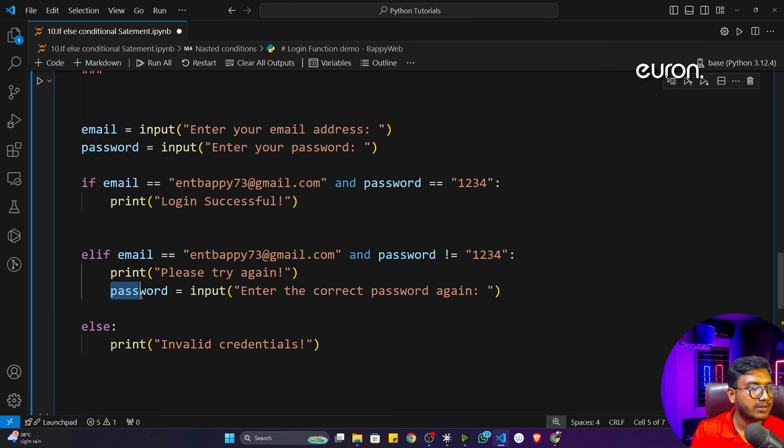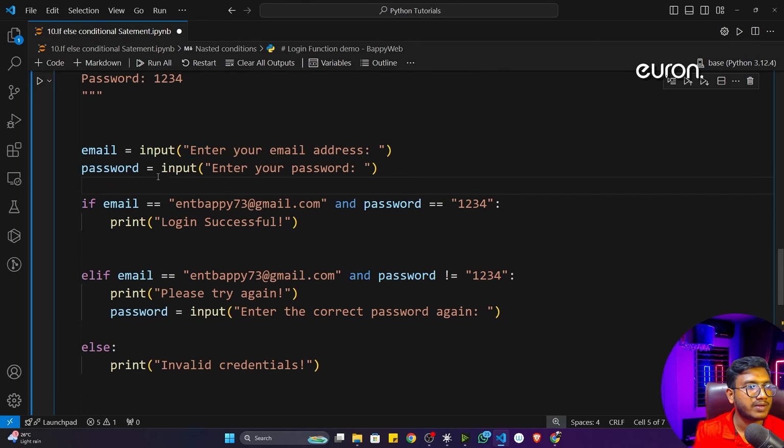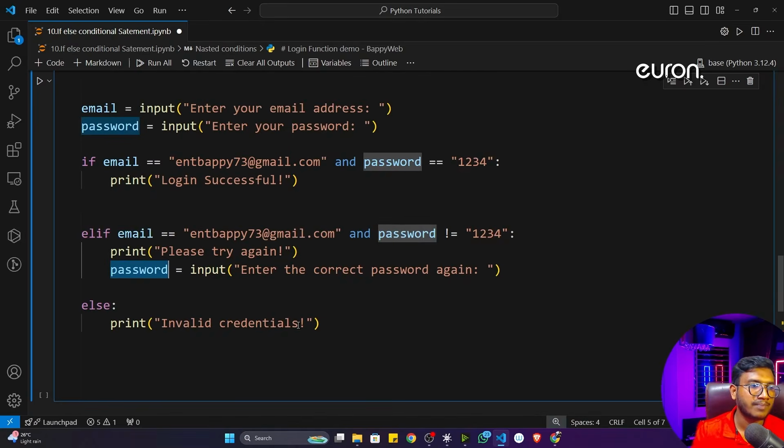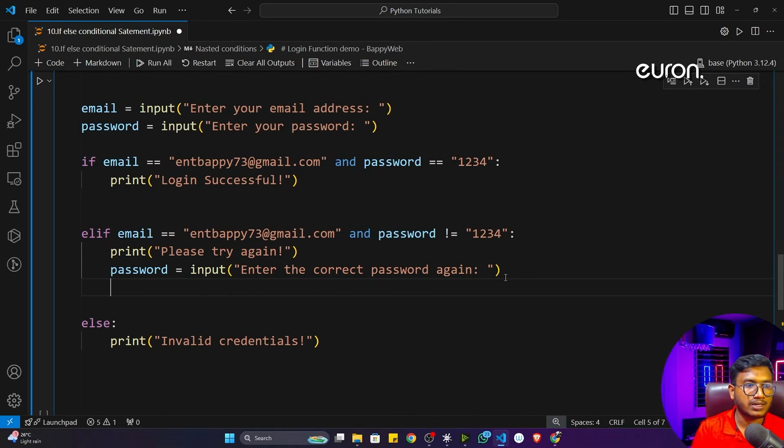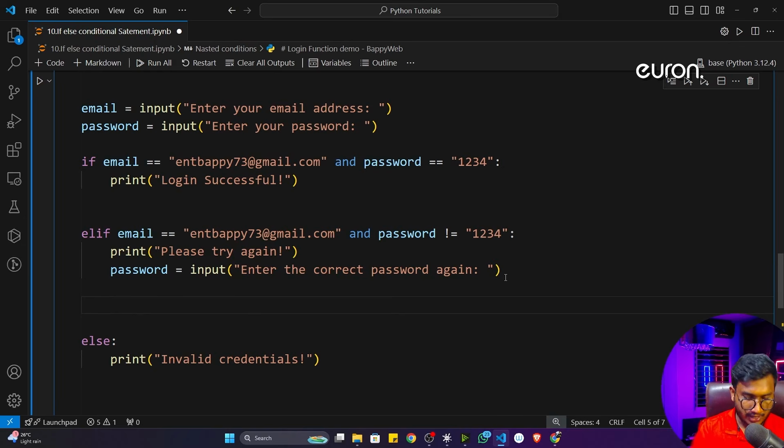And why have I taken this particular password variable as it is? Because you can see the previous password the user has given is incorrect. So I'm replacing it with the new one. That means I'm using the same variable. Once the user has given the password, then I will check the condition.